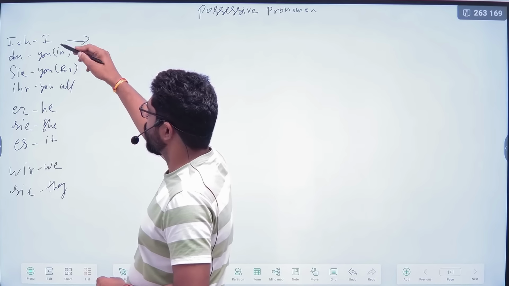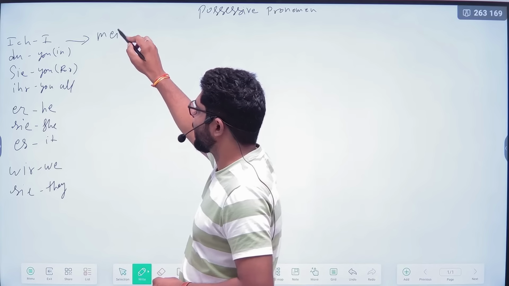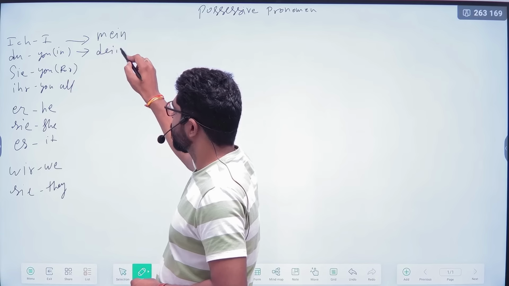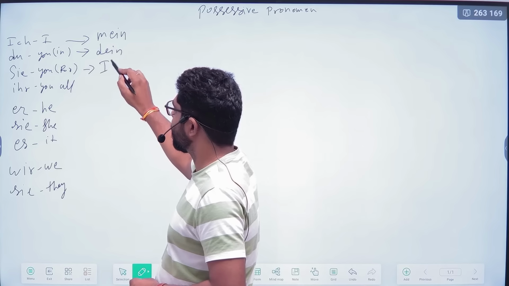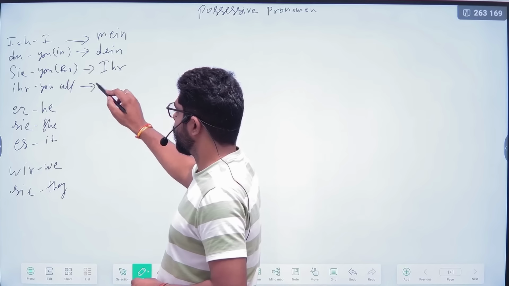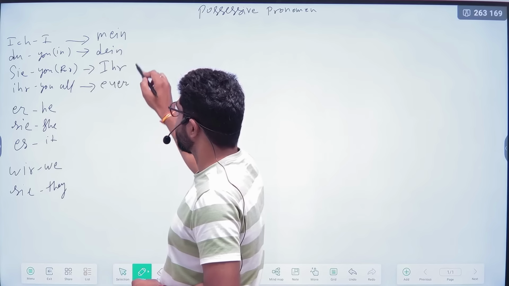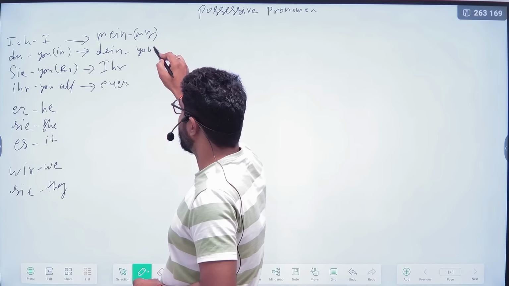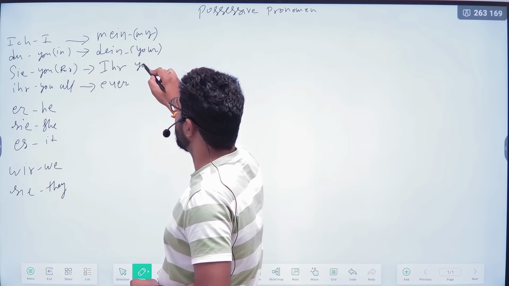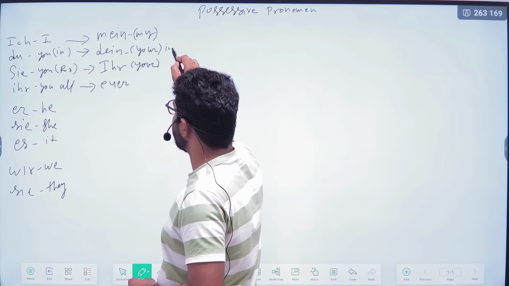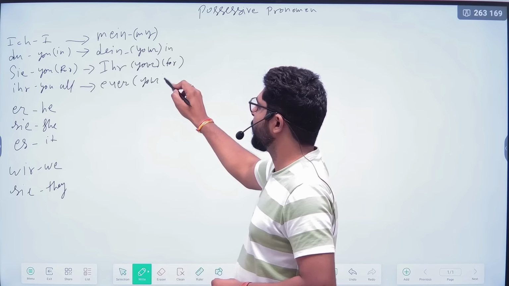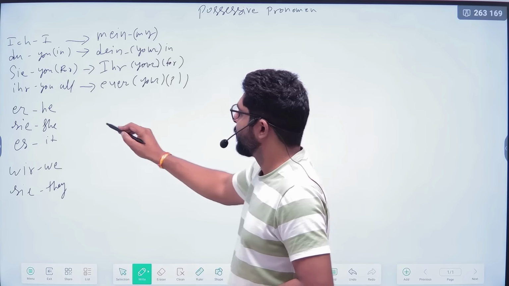For the possessive pronoun ich, we will use mein. For du, dein. For Sie, Ihr. For ihr, euer. Mein means my. Dein means your. Ihr means your, but which one? This is informal, this is formal. Euer means also your, but for plural.